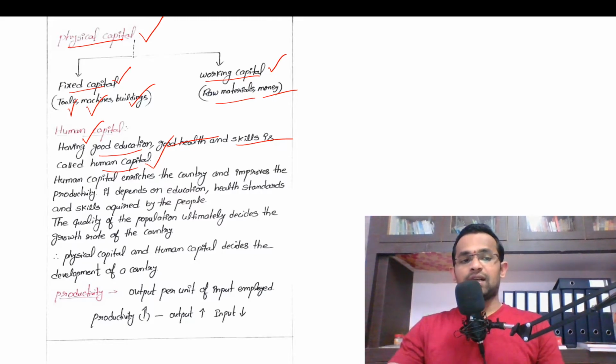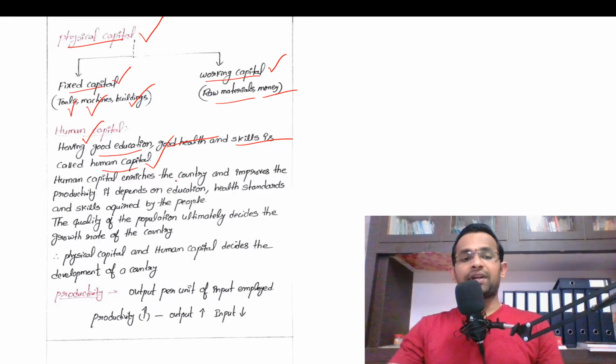So as a people of this nation, we should always be an asset to this country instead of being a liability, right? So human capital means when the population is given good education and good health and skills, then such population is called as human capital, right?